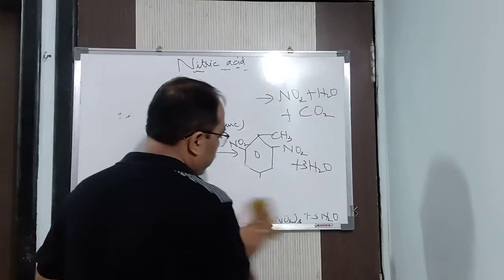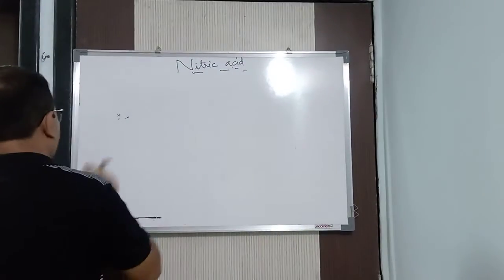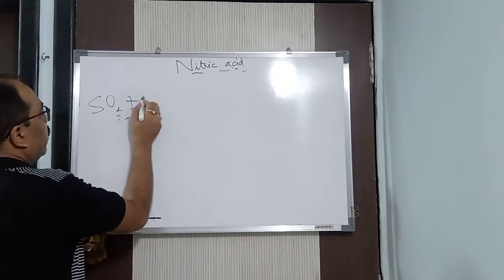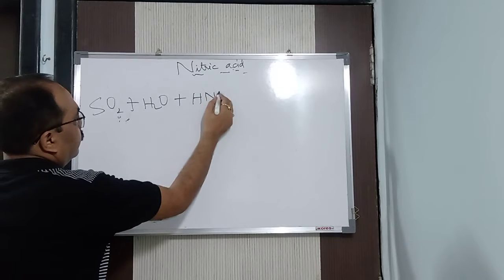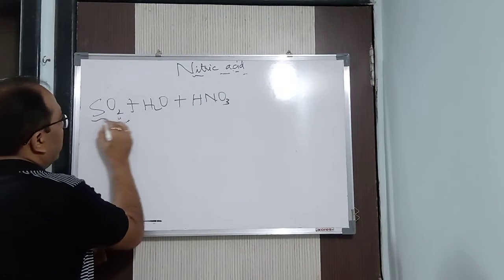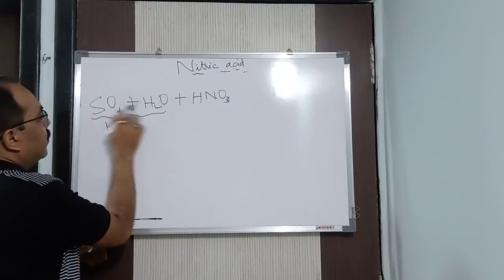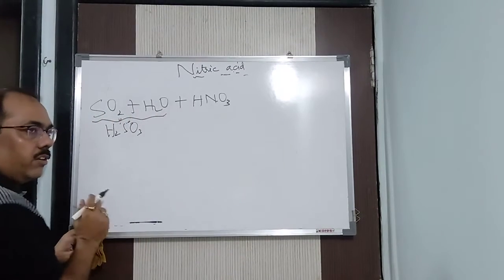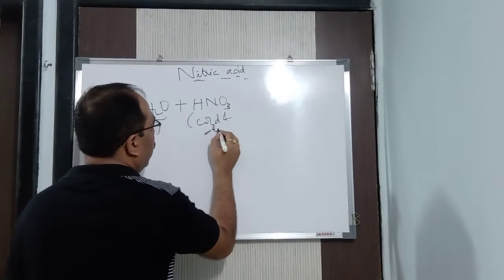Now, with cold and dilute nitric acid, let us say a non-metallic oxide reacts. For example, sulfur dioxide reacts with water plus nitric acid. Now instead of sulfur dioxide plus water, you can also write H2SO3. But this is cold and dilute.